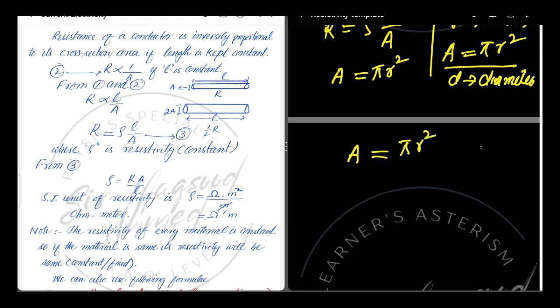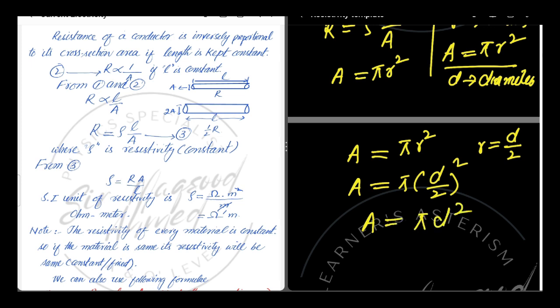We know that the radius is diameter d over 2. So by putting the value of radius in this formula, we have A is equal to pi (d over 2) square. So the area is pi d square over 4. If the diameter is given, to find its cross section area, we will use this formula pi d square over 4. But if the radius is given, we will directly use the formula area is equal to pi r square.